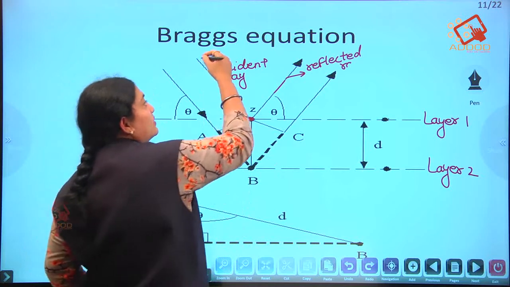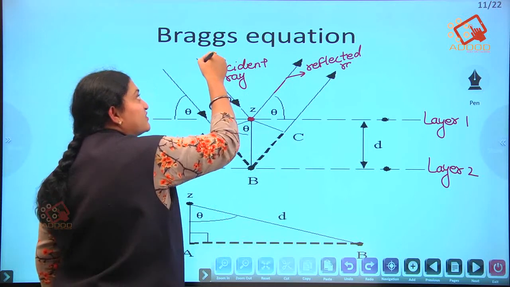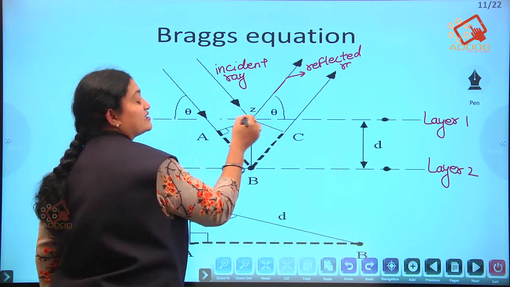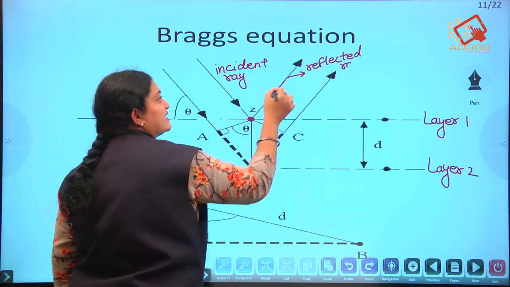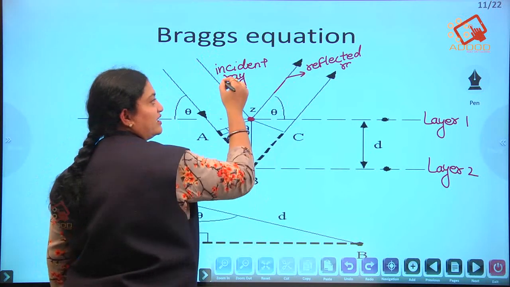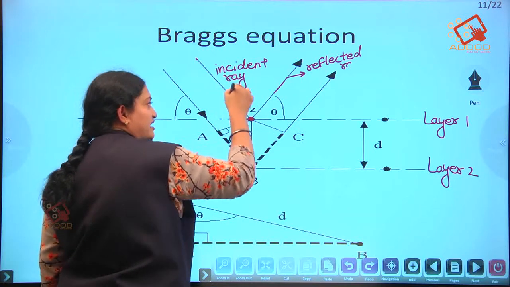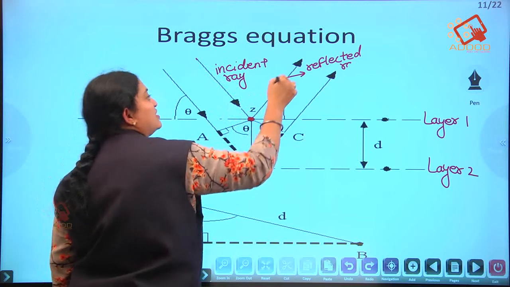As I told you, when the X-rays are made to fall over a crystal, that is over the first layer, it gets reflected with the same wavelength.